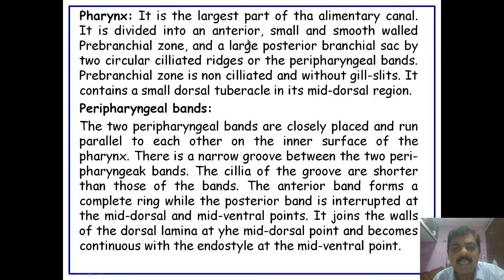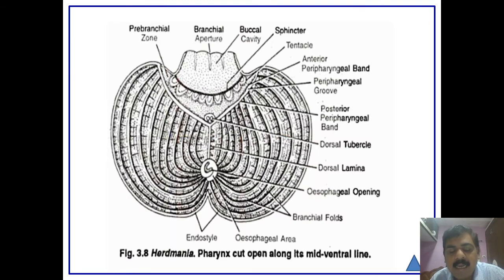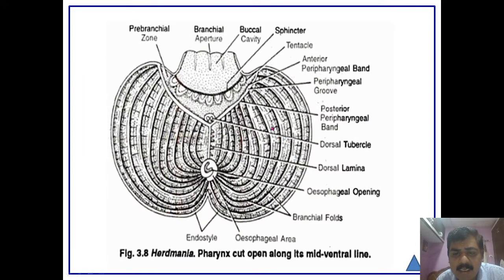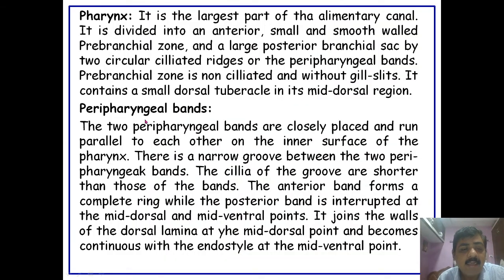So the pharynx is the largest part, having the prebranchial zone and the large posterior branchial sac, with two circular ciliated ridges that we call the peripharyngeal bands, the anterior peripharyngeal band and the posterior peripharyngeal band. It contains a small dorsal tubercle in the mid-dorsal region, exactly where the pharynx starts.